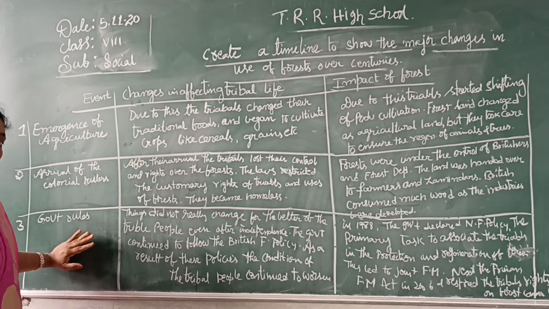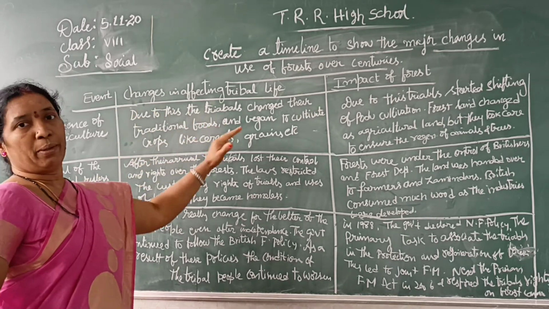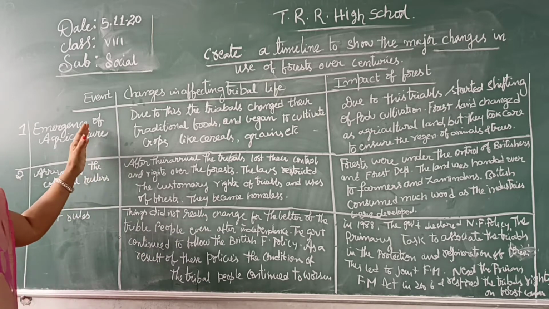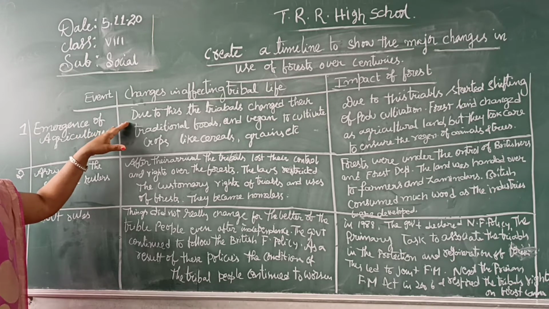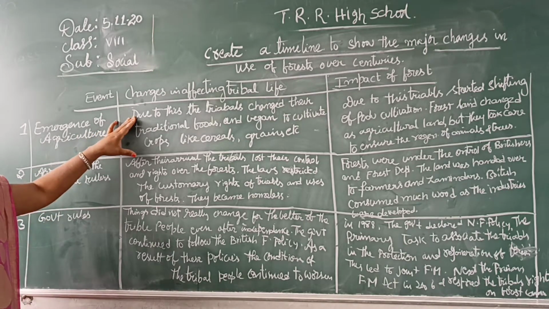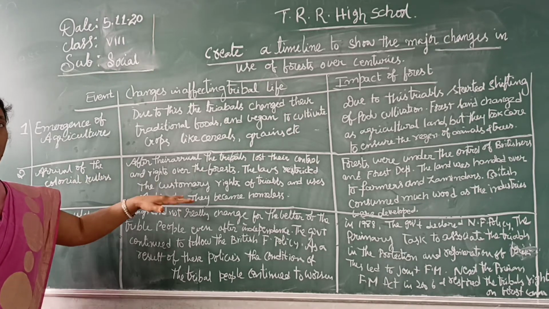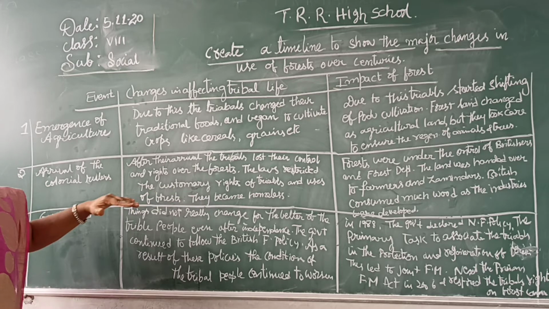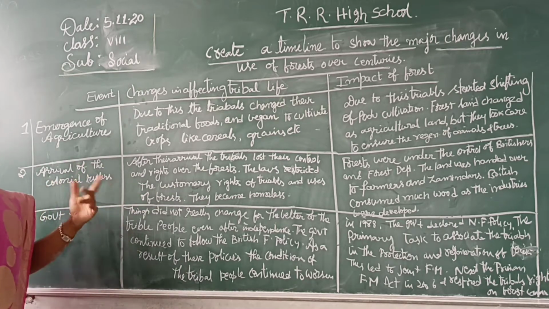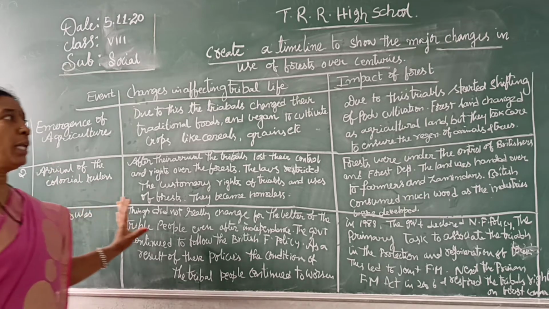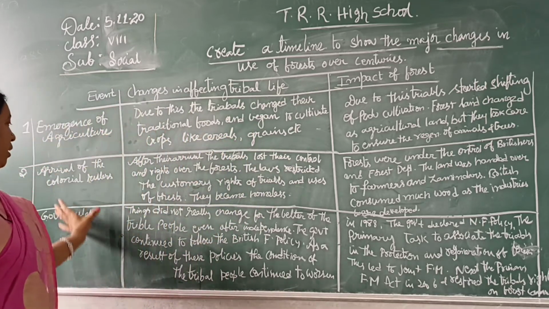Then what government rules were applied to them, and the changes affecting tribal life, when forest was changed to agriculture and how it affected their lives. And the arrival of colonial rule. That means when the Britishers came, what the impact was on the tribal people, what the government rules were after and during the British rule, and the impact on the forest. These are all in three different times.